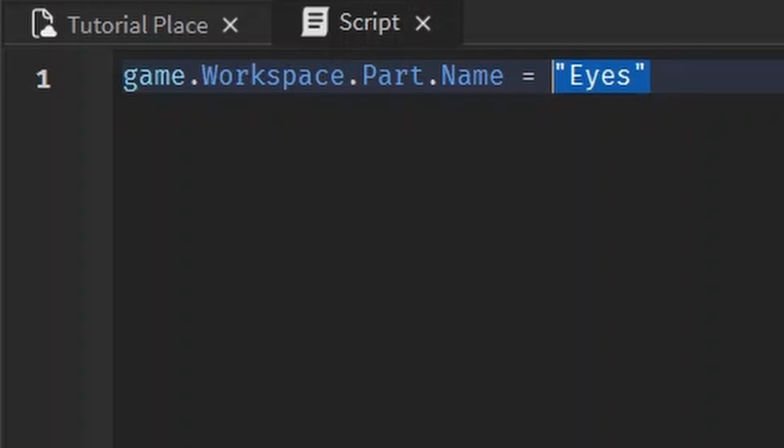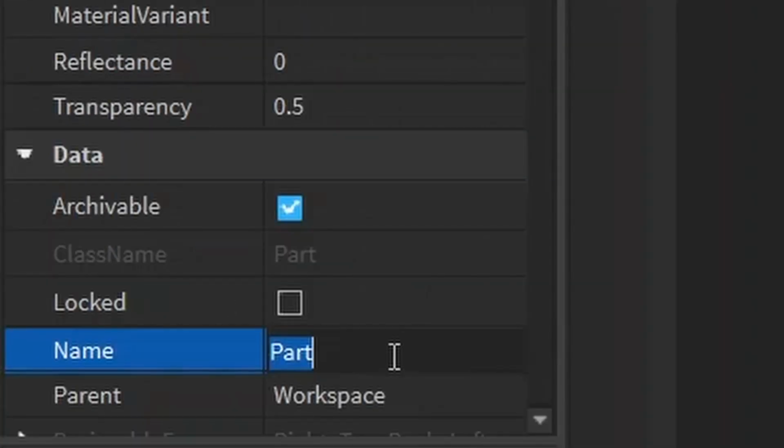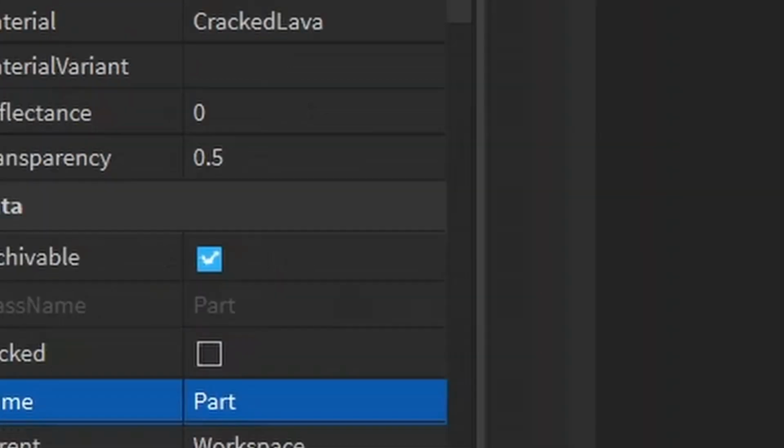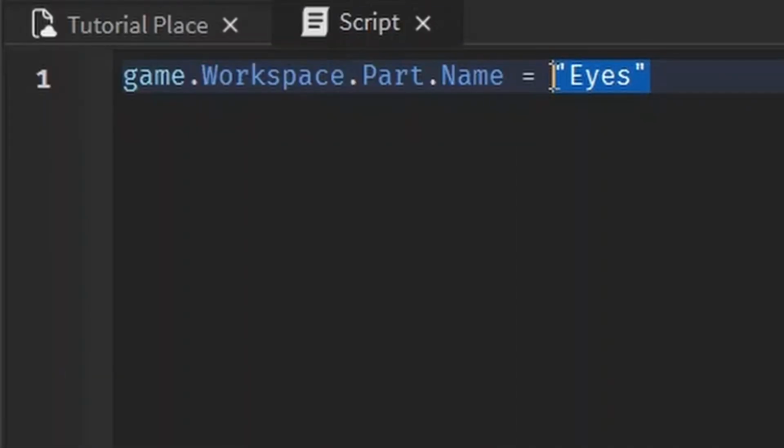If you want to change, let's say, name, and you don't know if this is a Boolean or if it's a number, you can always just look at the actual Properties window and, oh, this is text. I know that text is a string. So let me make sure I make it a string when I change it in the script. I like double quotes, but you can use whatever you want.